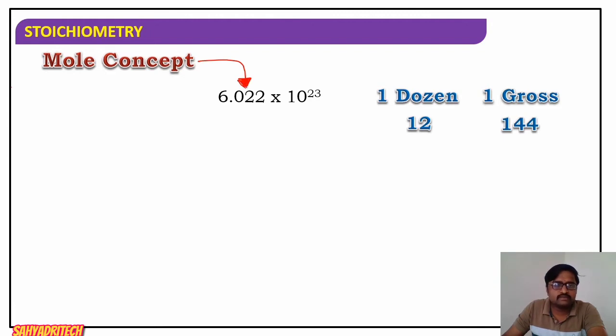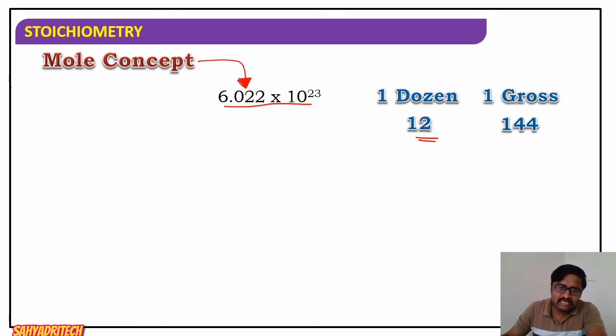What is the value for mole? 6.022 into 10 raised to 23, just like 1 dozen means 12. What do we say for 1 dozen? 1 dozen bottle, 1 dozen egg, 1 dozen banana. So dozen refers to 12. Half dozen means 6. One gross is 144 quantities.